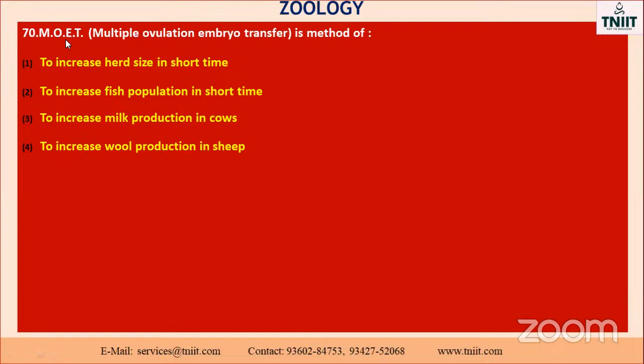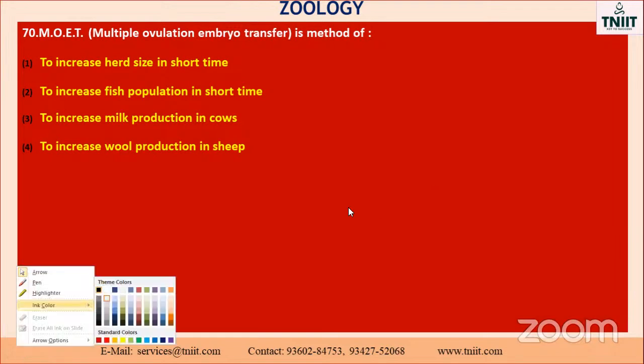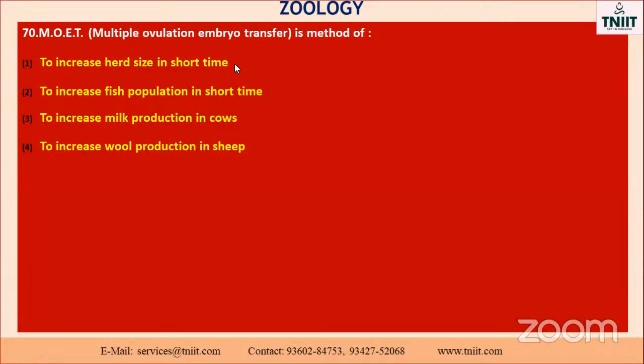What is MOET? MOET, multiple ovulation embryo transfer technology, increases cattle herd size in a short time, increases the fish population in a short time, increases the milk production in cows, increases the wool production in sheep, increases the herd size of sheep in a short time. The option is which one, you know? See that, the fourth one. All are correct only, they have given because all the options are correct. I also went wrong, isn't it, my dear? So it is a very complicated question. It is very, very complicated. All are correct only. Okay.